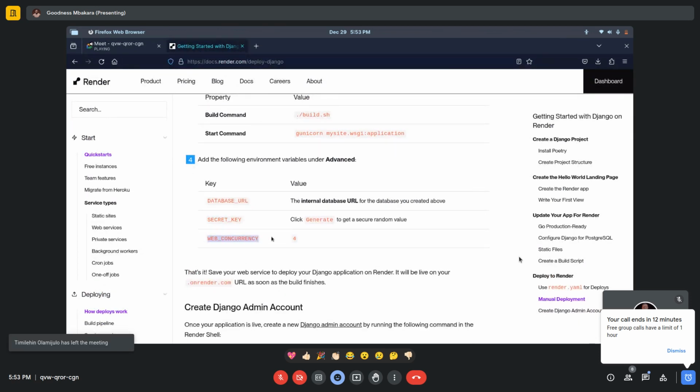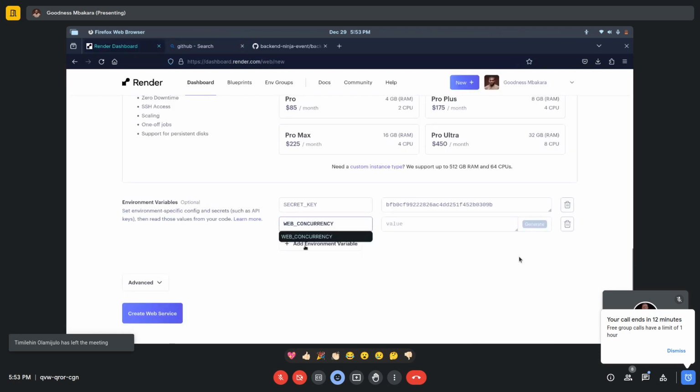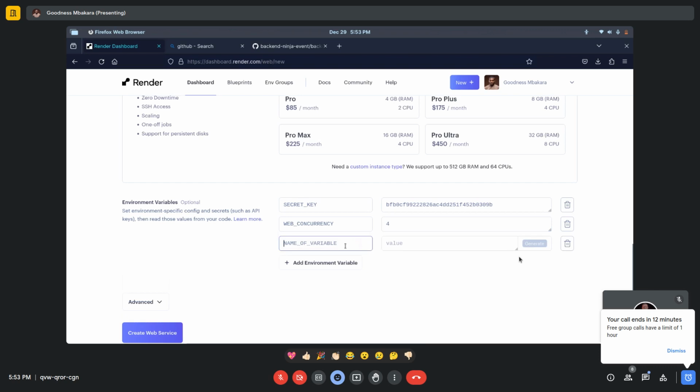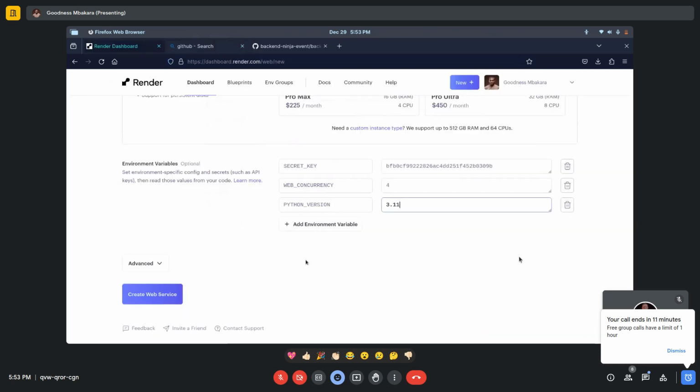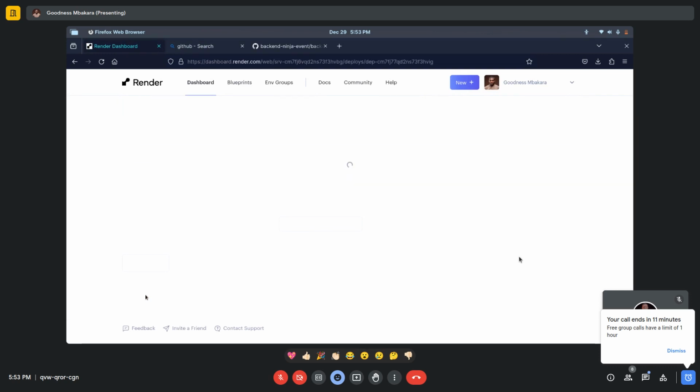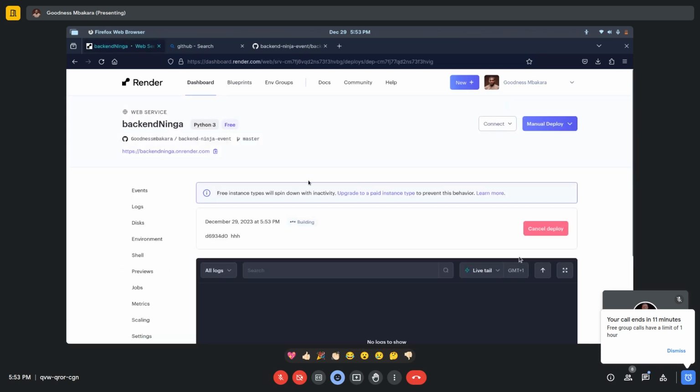Then we are going to type Python underscore version, and that's 3 point. Alright, so let's see. We are done, I guess. So create a web service, and let's now. It is going to start.